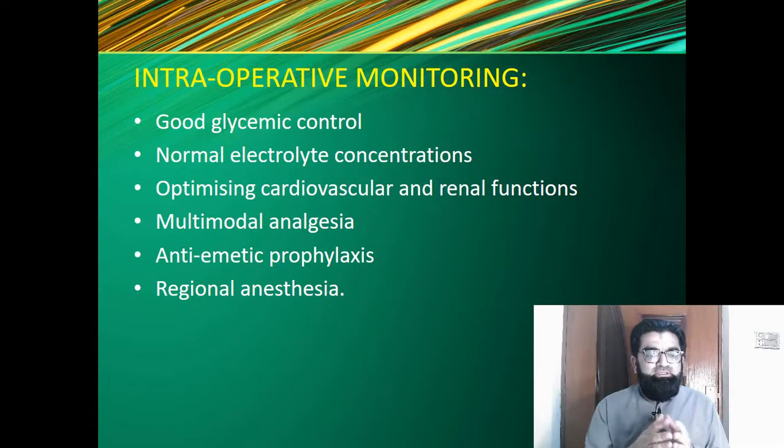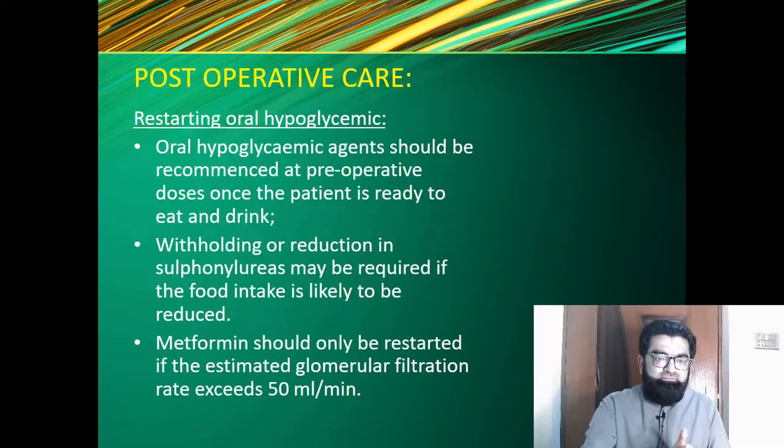Antiemetic prophylaxis is required in these patients, and they do better with regional anesthesia as compared to general anesthesia. So these are the parameters that should be looked after, along with good glycemic control, in patients who are undergoing general surgical procedures and who are diabetic as well.